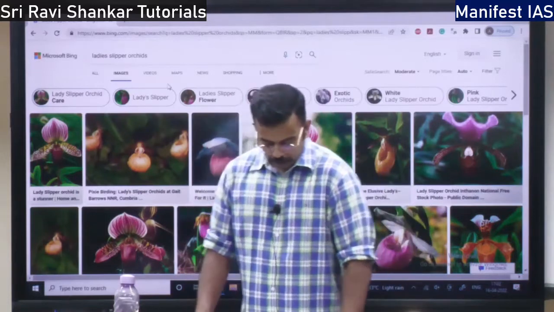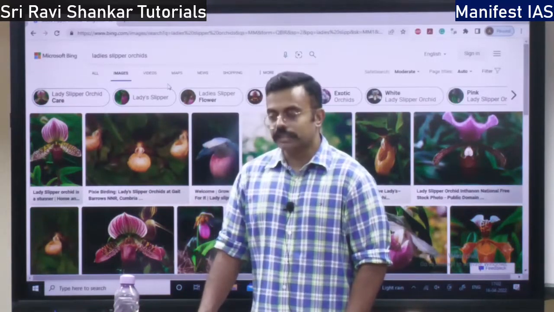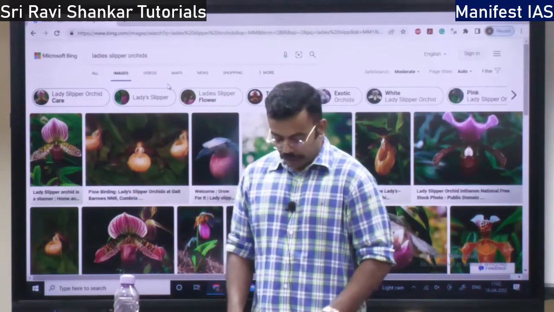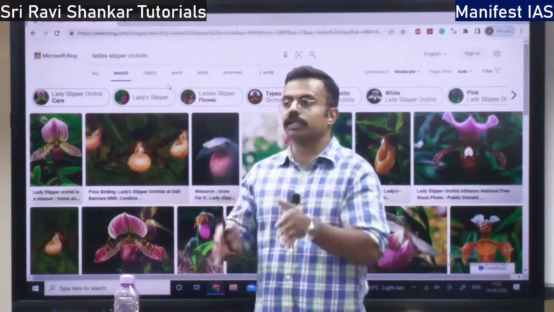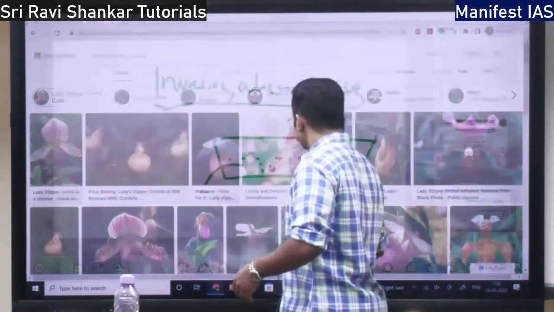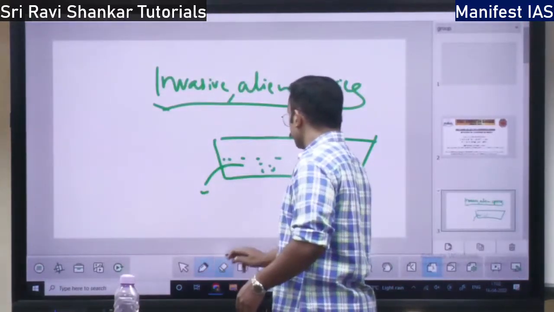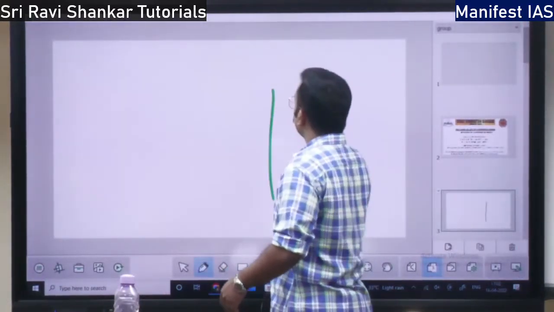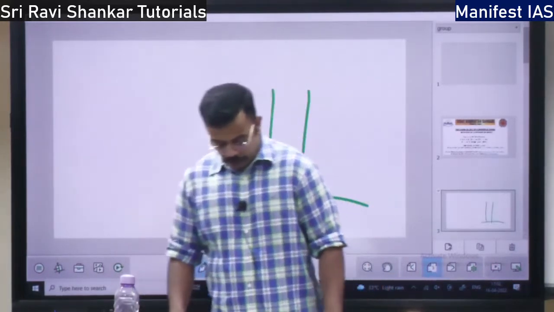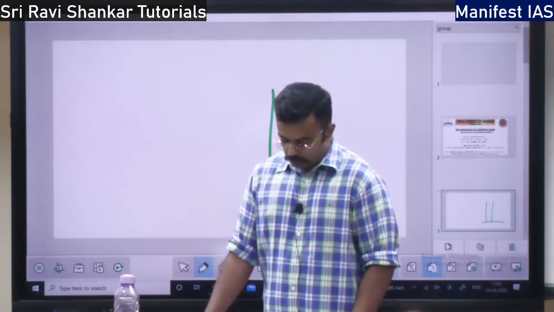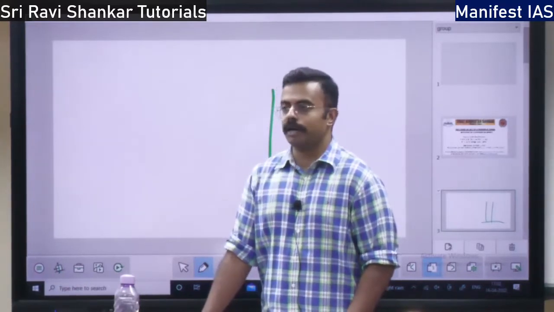Then you have branches, which provide stability. Then you have the trunk. The trunk of the tree is going to give support for the plant, right? In the trunk you have two vascular bundles, xylem and phloem.